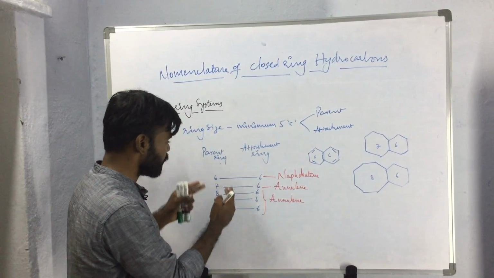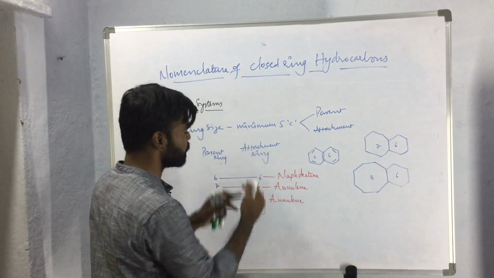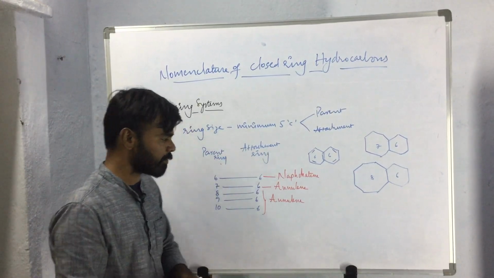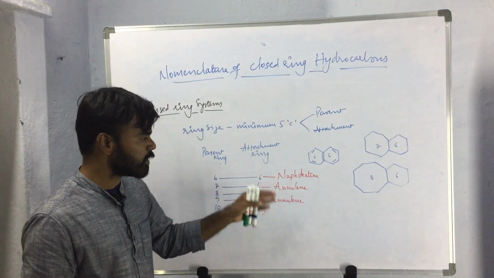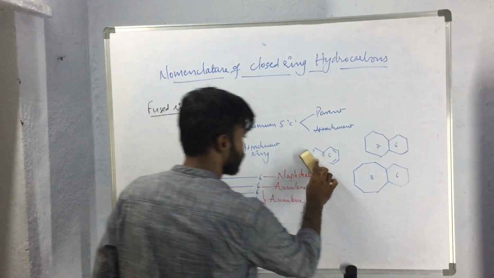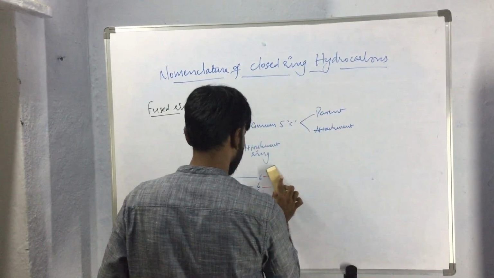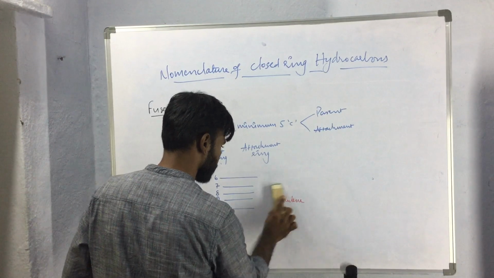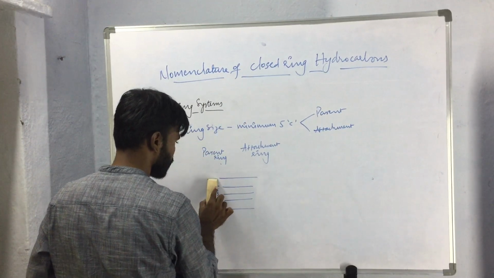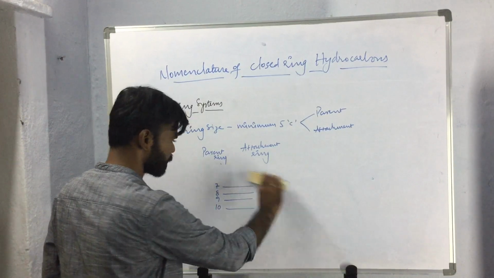If the parent ring size is more than 6 carbon atoms and the attachment ring size is 6 carbon atoms, then the name considered will be aniline. So one more case we will consider, in which the attachment ring is having 7 carbon atoms.